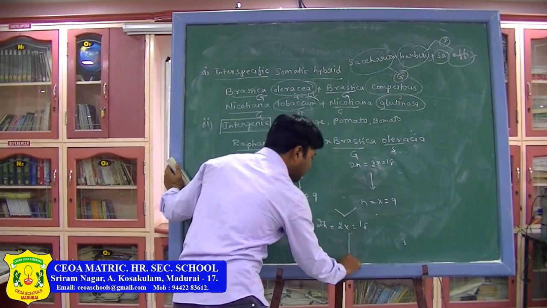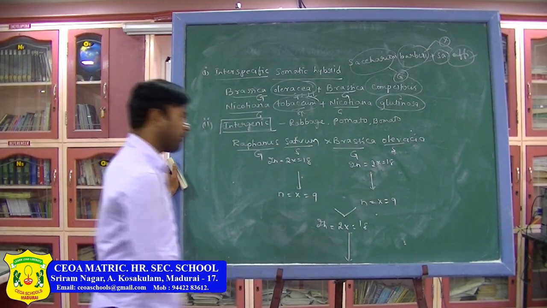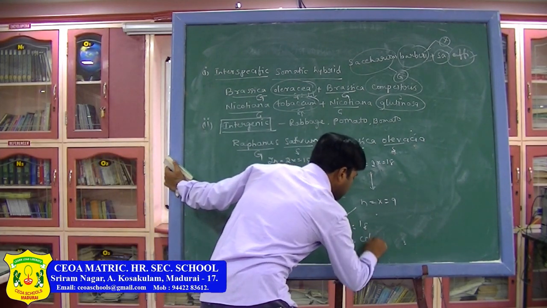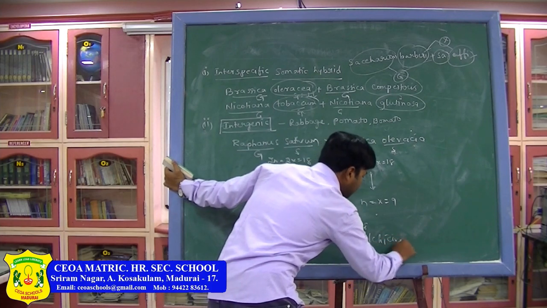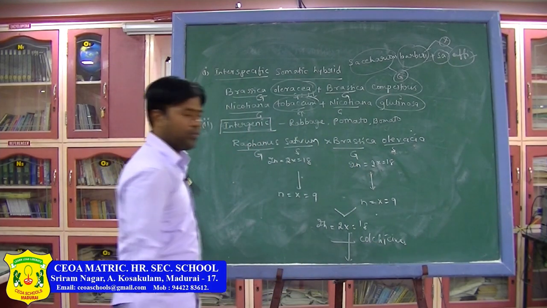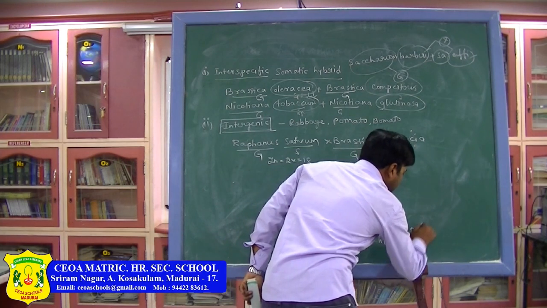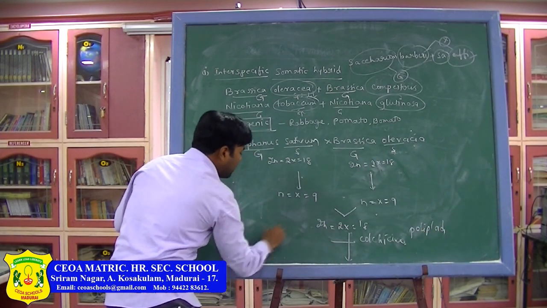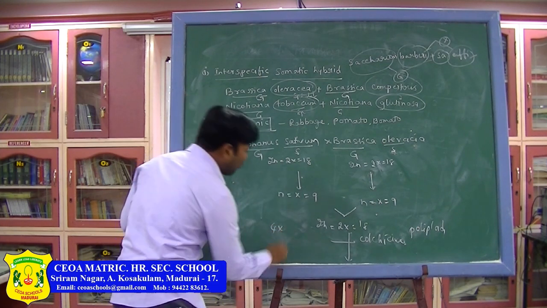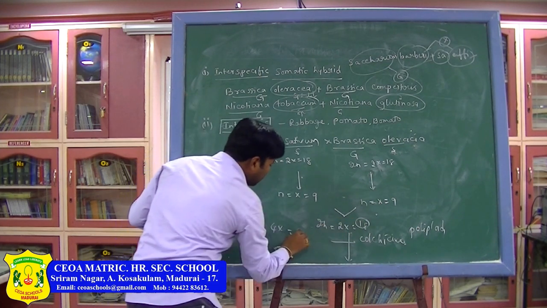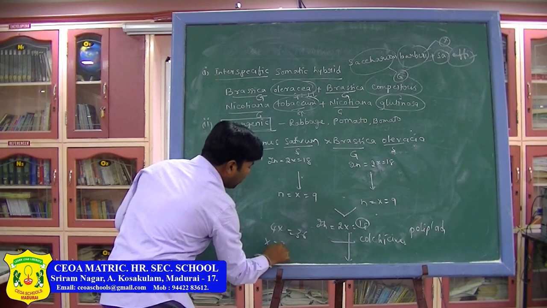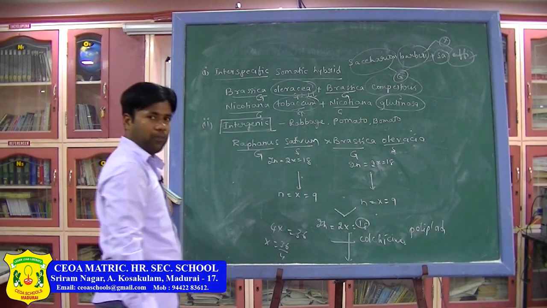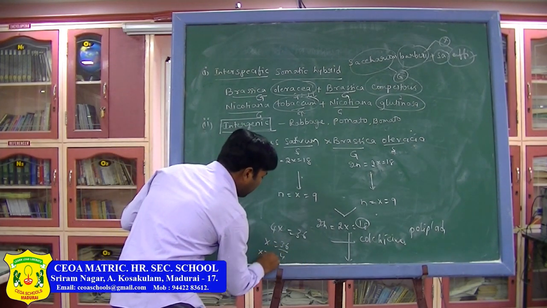But we have learnt regarding the colchicine treatment. What is colchicine? Colchicine is a chemical which makes the ploidy double, so it creates polyploidy. Due to that, 2x will become 4x, then 18 becomes 36. So x equal to 36 by 4, x equal to 9.